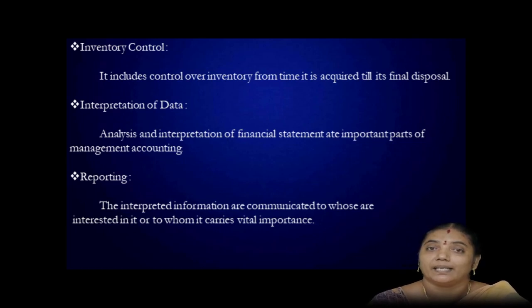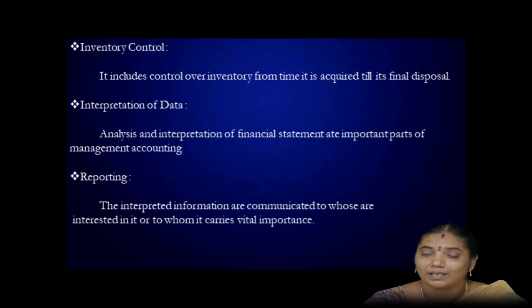Next one is inventory control. The first and most important thing for management is inventory. In every organization, they have to maintain some inventory for running their business. Some raw materials they have to invest in. Then they have to maintain some inventory till the process ends. So inventory is the main resource of an organization.